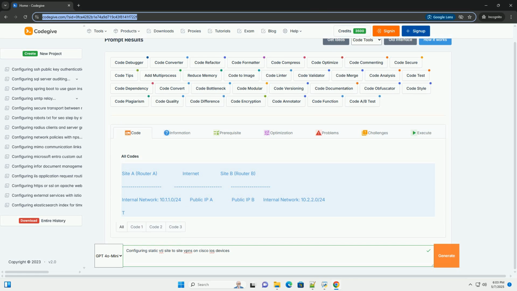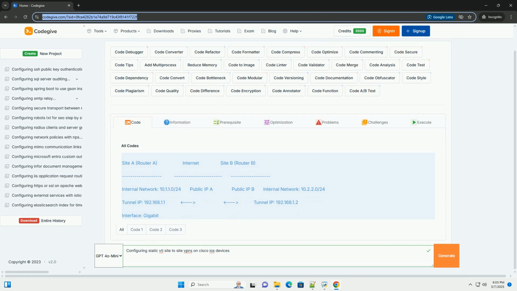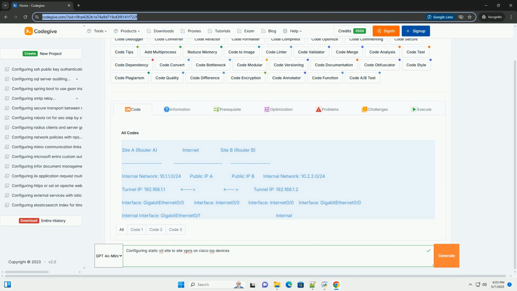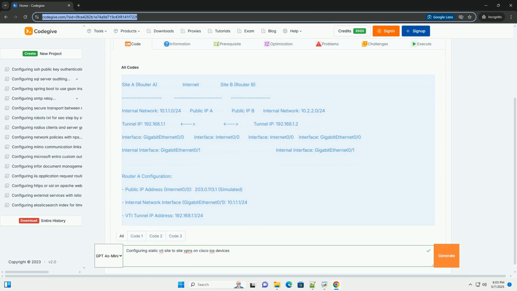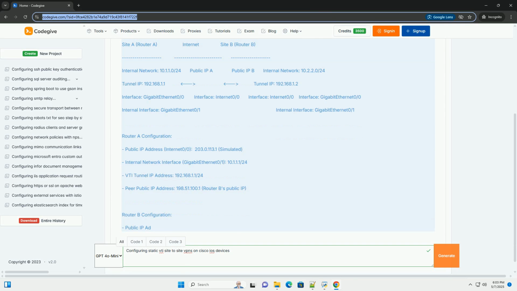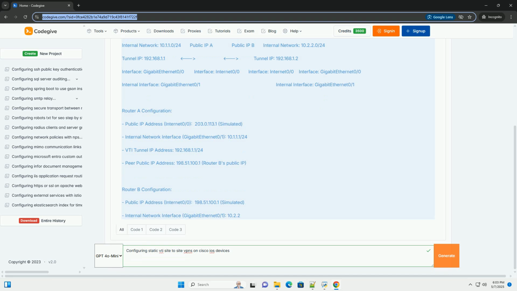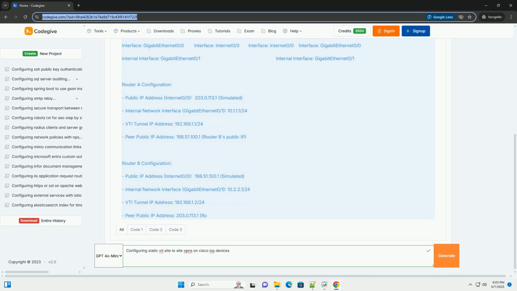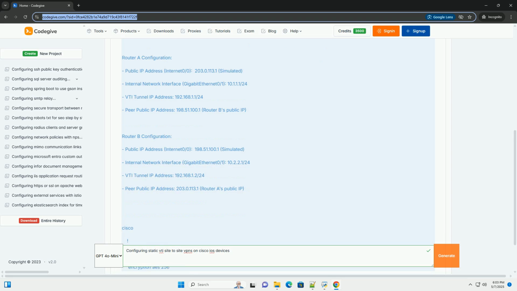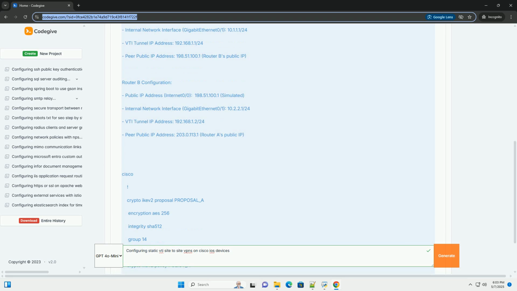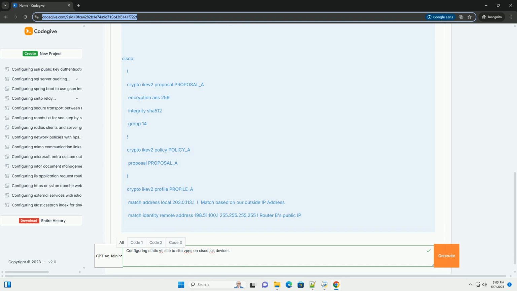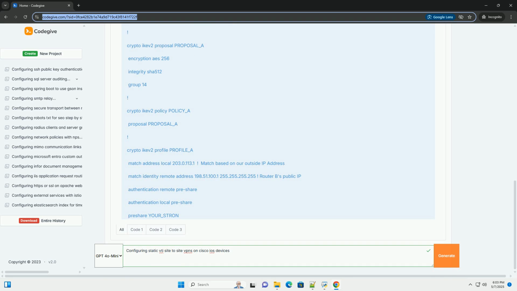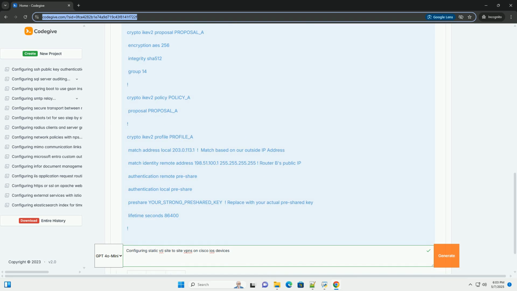Configuring static VTI site-to-site VPNs on Cisco IOS devices, a comprehensive tutorial. This tutorial provides a detailed guide to configuring static virtual tunnel interface, VTI, site-to-site VPNs on Cisco IOS devices. VTI offers a more streamlined and flexible approach compared to traditional crypto map-based VPNs, providing a routed interface that simplifies routing configurations and supports advanced features like QoS and multicast. Understanding VTI and its benefits.